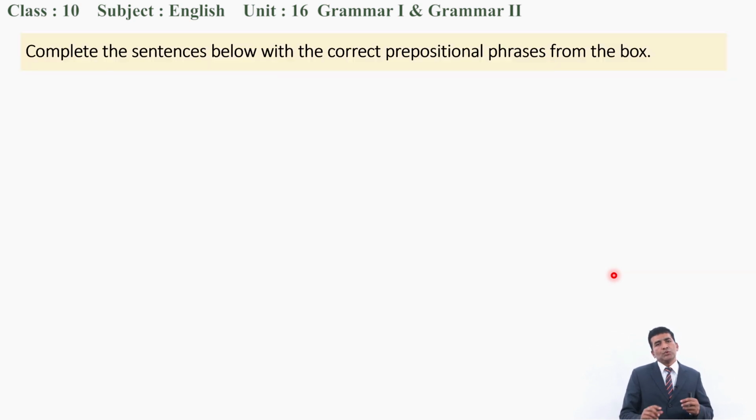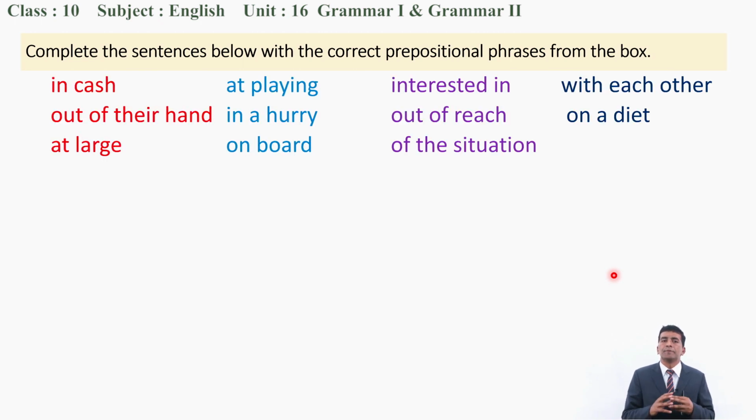Now let's go to the task, the exercise given here in Grammar 2. The instruction says complete the sentence as below with the correct prepositional phrases from the box. Let's go to the prepositional phrases in the box. In class, at playing, interested in, with each other, out of their hand, in a hurry, out of reach, on a diet, at large, on board.